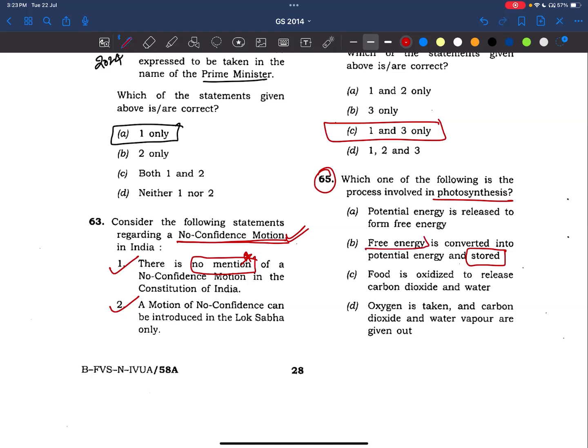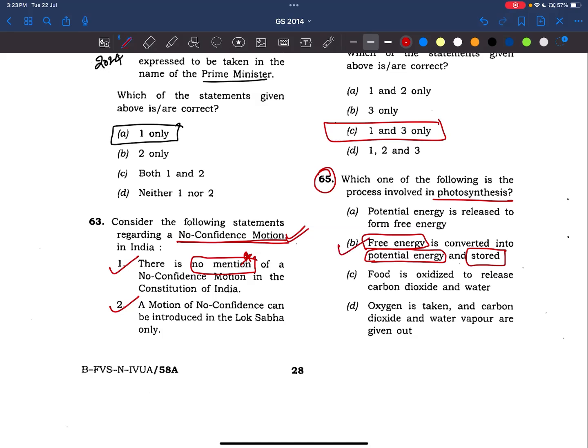Okay, see, free energy. It is in the form of photons in the sunlight, and it's converted into potential energy. What is potential energy? You take the example of a dam, right? There is a large reservoir. It has a larger mass and it is being stored over there. When we open the gates, because of the energy stored in it, it transforms into kinetic energy. That means it flows. There is some energy transfer from higher potential to lower potential. Then it becomes kinetic energy. What is potential energy? The energy stored in the form of any mass or any charge like this.